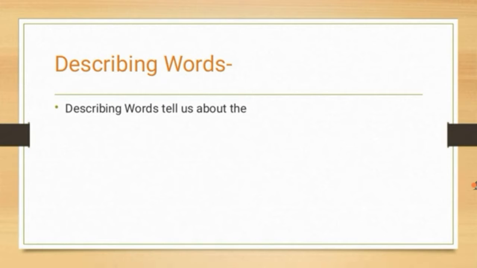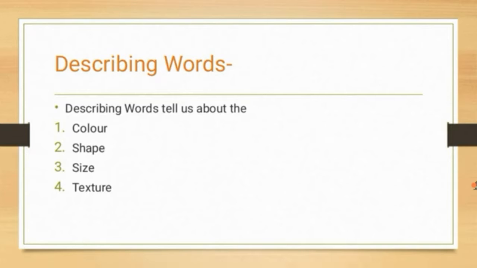Describing words tell us about color, any kind of color: blue, yellow, red, pink, bright, dark. These are all called describing words. This is a tale about the naming words. Shape: round, circle, square, triangle, any kind of shape are called describing words. Size: large, big, small, little. These are all sizes, and they are describing words.